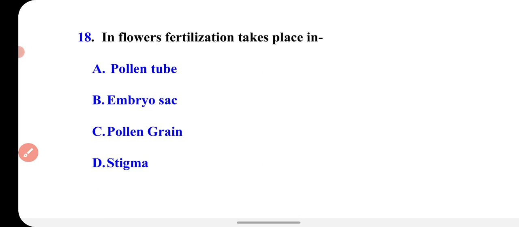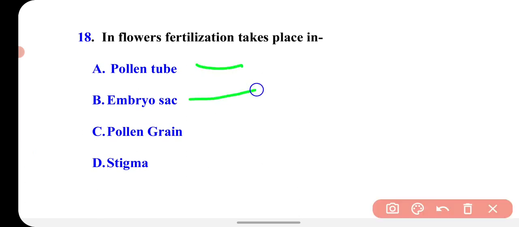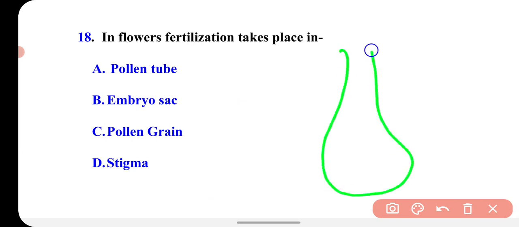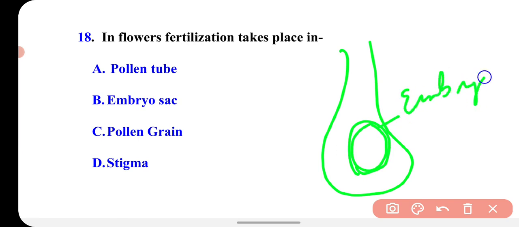Now the next question is 18. In flowers, fertilization takes place in pollen tube, in embryo sac, in pollen grain, in stigma. So you know that in flowers the egg cell, the female gamete, is present in the ovule, in what is called the embryo sac. And in that sac the female gamete is found. So the fertilization takes place in the embryo sac.